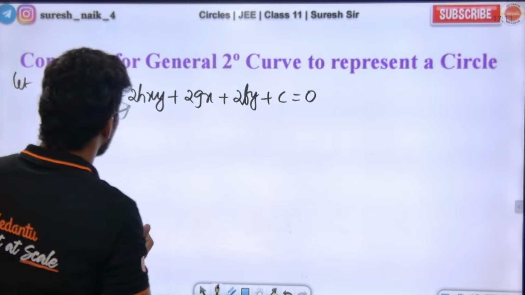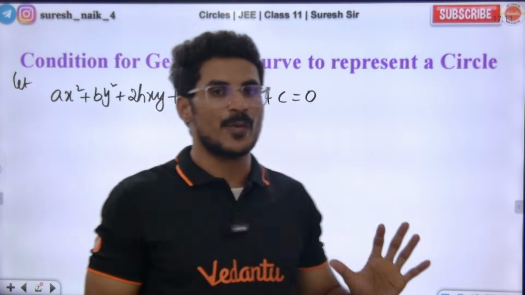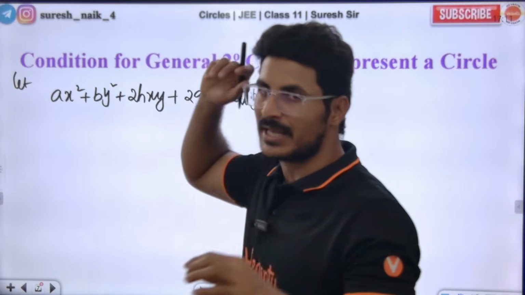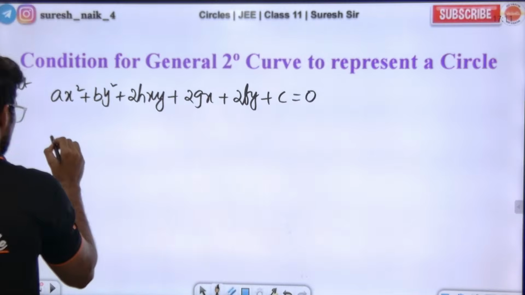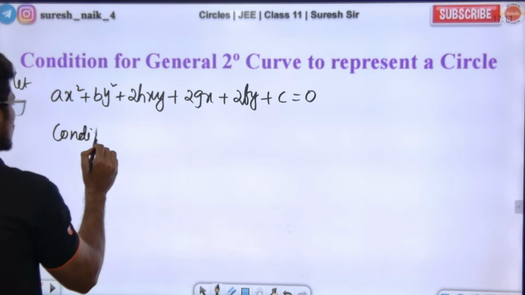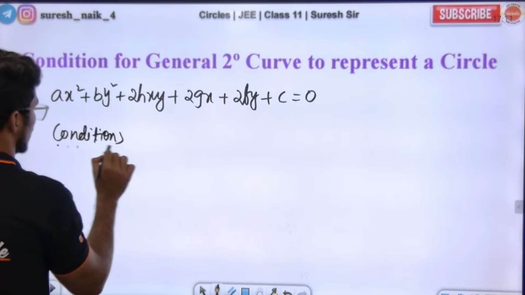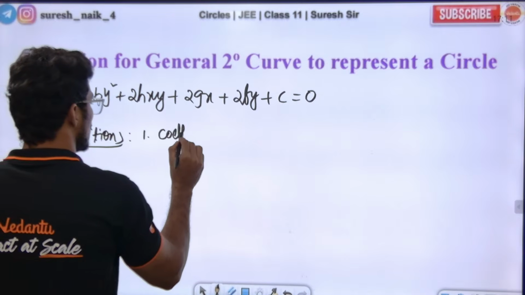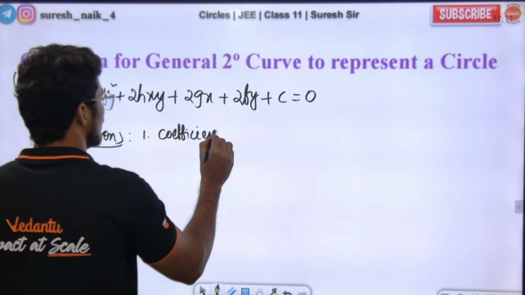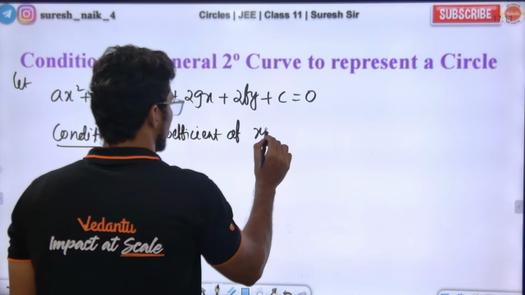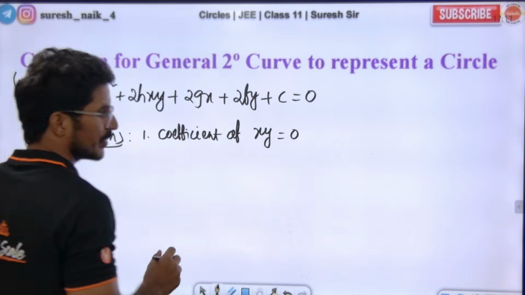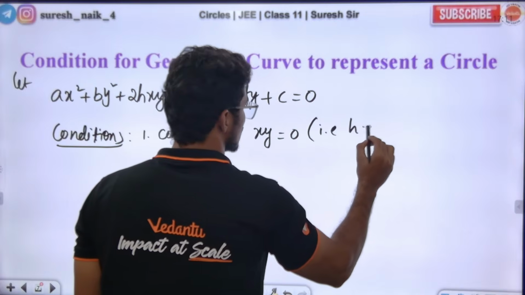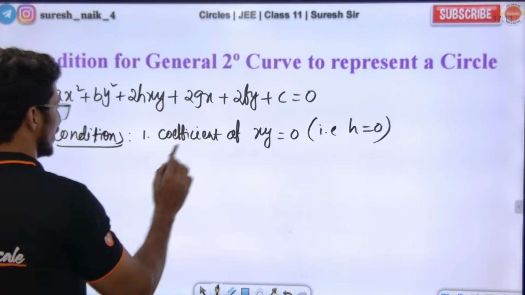So the conditions to represent a circle. Condition number 1, coefficient of xy should be equal to 0. Yes or no? That is, h should not be present there. h should be equal to 0.